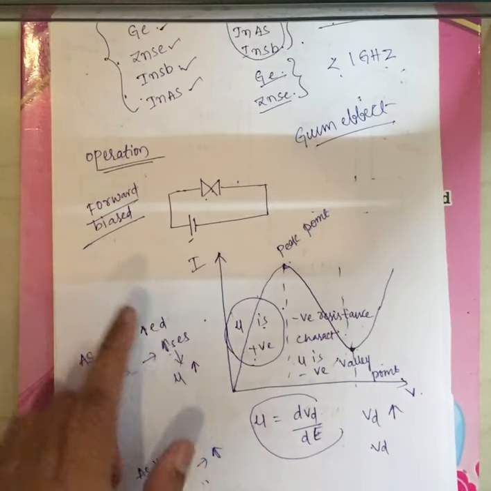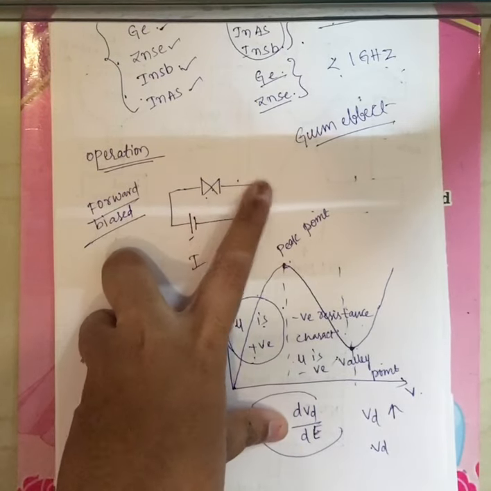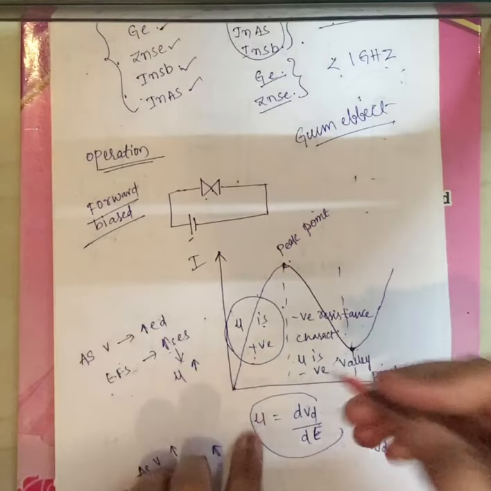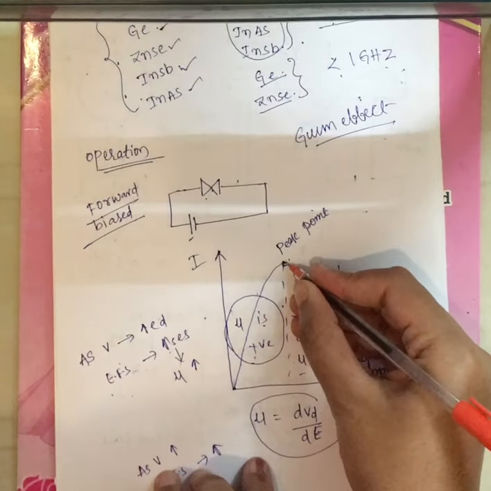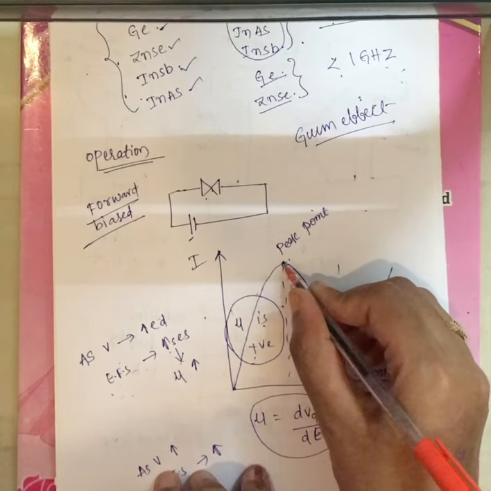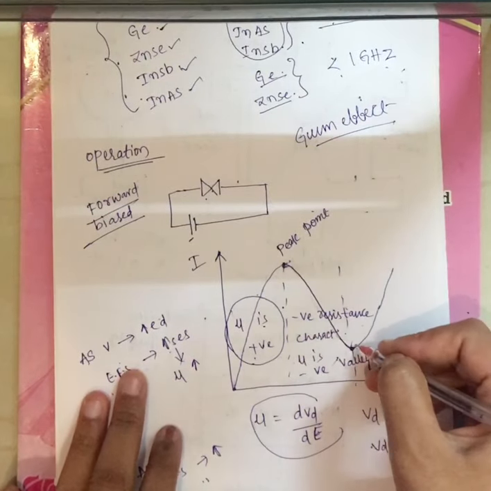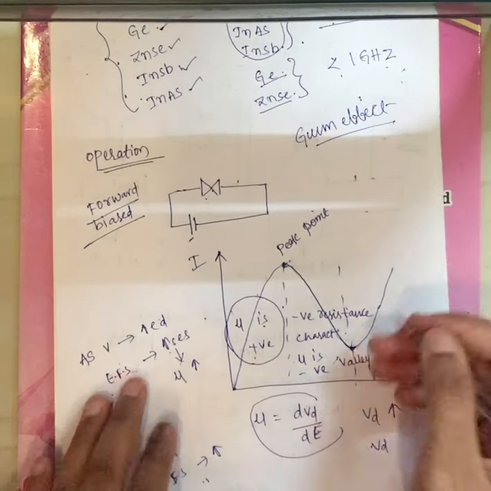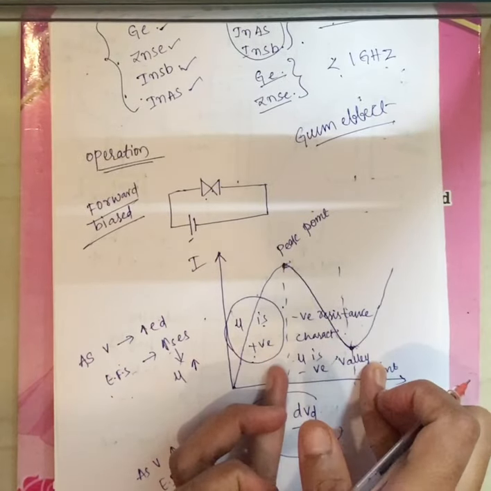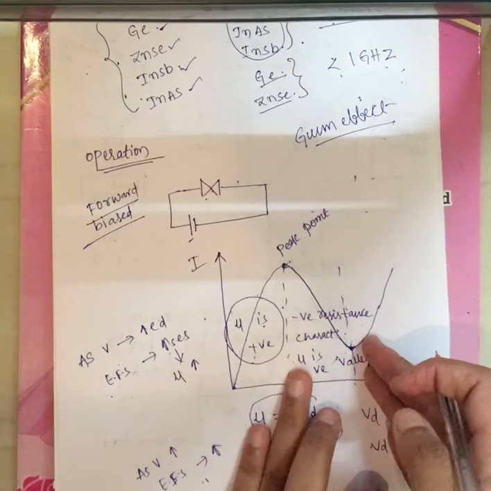Let me explain its operation again. The anode is connected to the positive terminal of the battery and the cathode is connected to the negative terminal of the battery. As we increase the voltage, the current starts increasing and reaches the peak point. If we increase the voltage further, the current starts decreasing and goes down to the valley point. The region between the peak point and the valley point is nothing but your negative resistance characteristic.